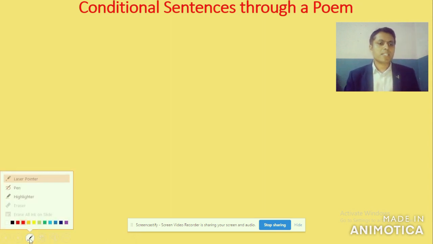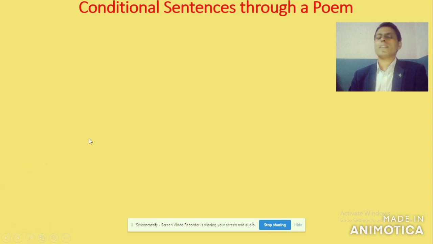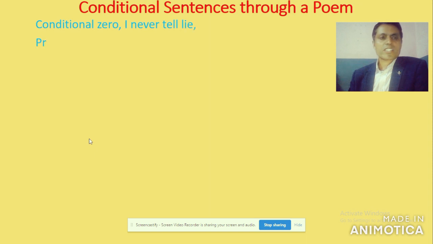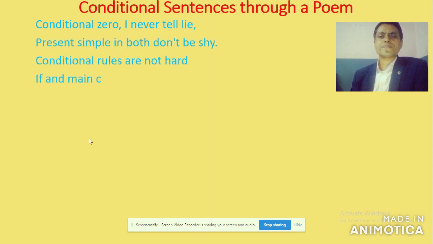So let me present such a beautiful poem to teach conditional sentences. When you talk about conditional sentences, we actually find the use of an if clause and a main clause. Look at here: the conditional poem, first stanza. It has four lines.